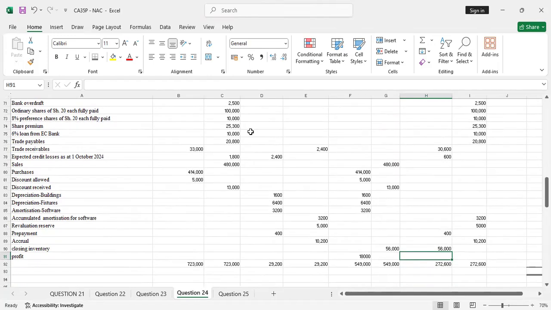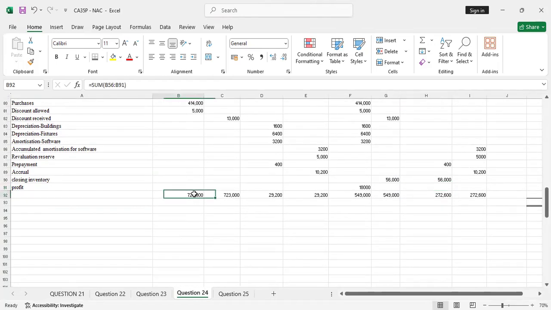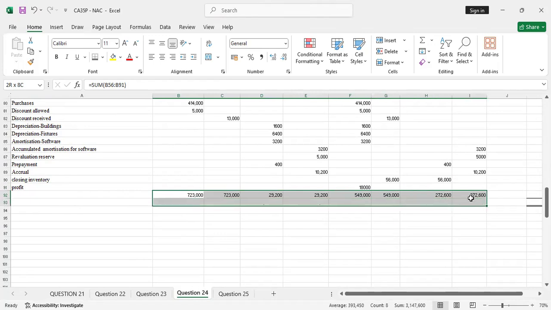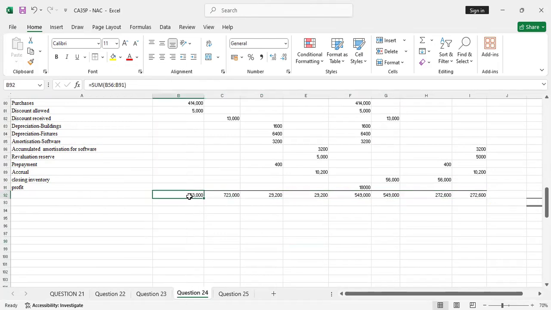So that's the end of it. The question balances at 272,600 and 272,600. And that's how you get your 20 marks. That's how you get your free 20 marks. You don't even have to bother.